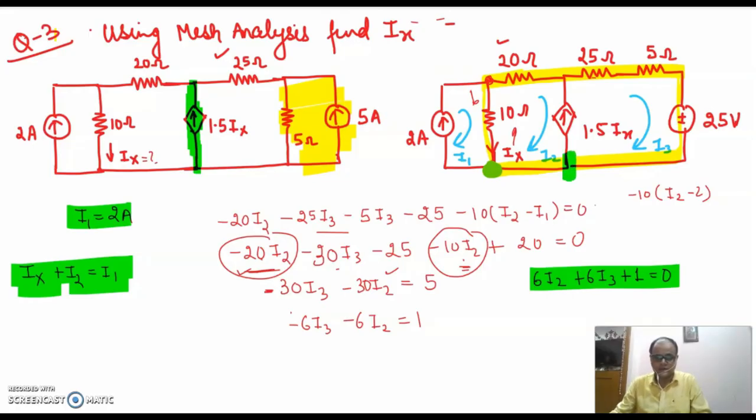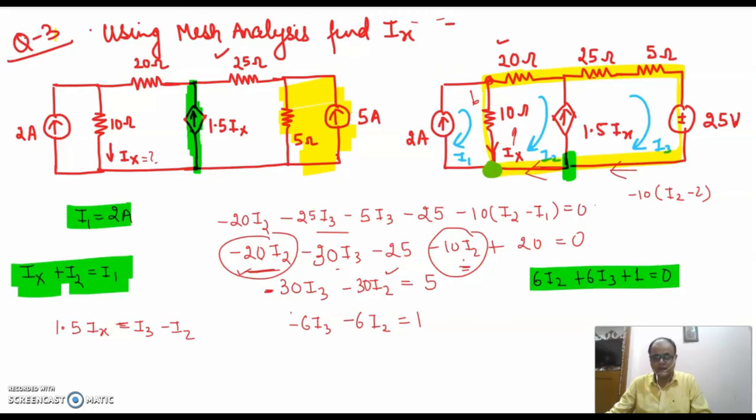In case I do this, I get 1.5 Ix. Right? This should be equal to, this is the outgoing current. The incoming currents are, this can be I3 minus I2. See, I2 is going this way, I3 is going this way.